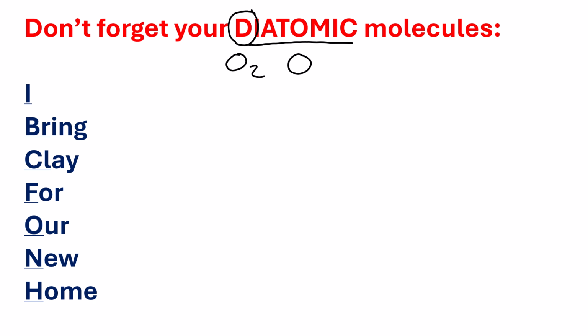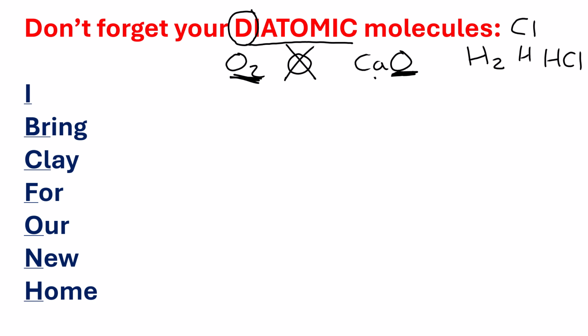Like I said, they don't like to exist by themselves. They'll always be with another one of themselves, like O2, or another element entirely. So let's say calcium oxide. Here the oxygen is not alone, it's with calcium. Here the oxygen is not alone, it's with another oxygen. Here it will never exist as an O. Okay, if we look at H2, hydrogen, it's another one with itself, or hydrogen can be with another element entirely. You will never find chlorine or hydrogen by themselves. They don't exist like that. Okay, so they will be with themselves or another one entirely.